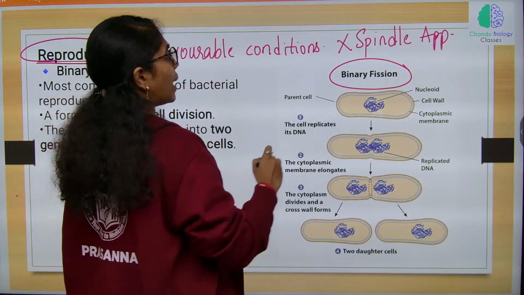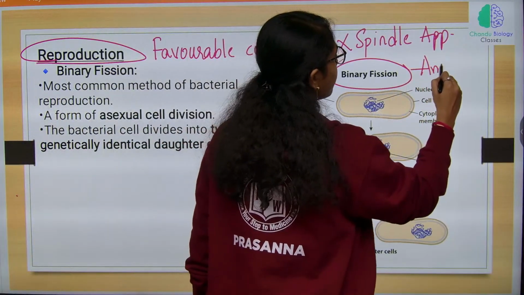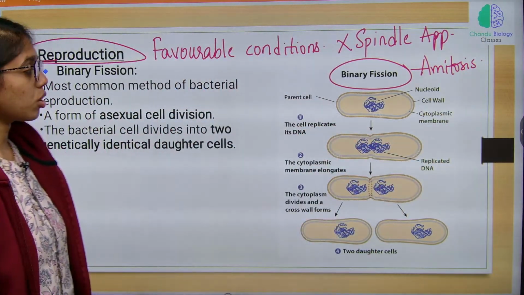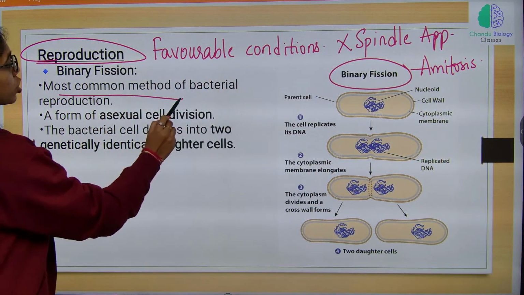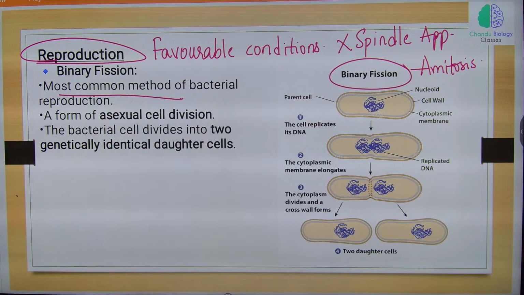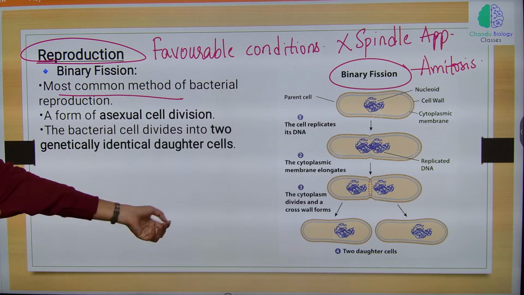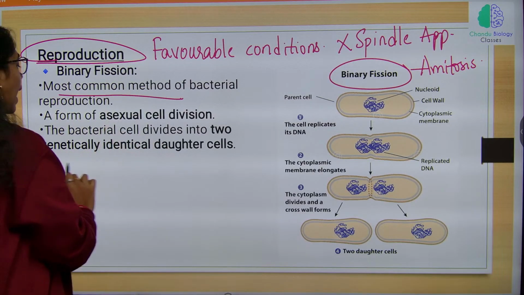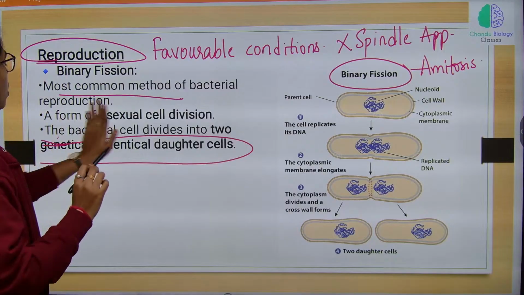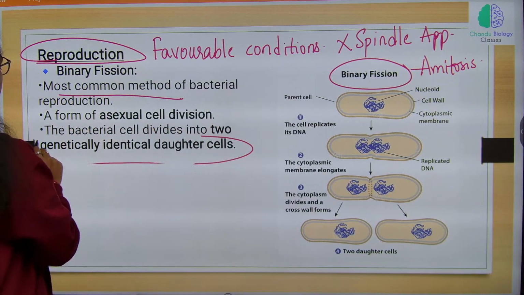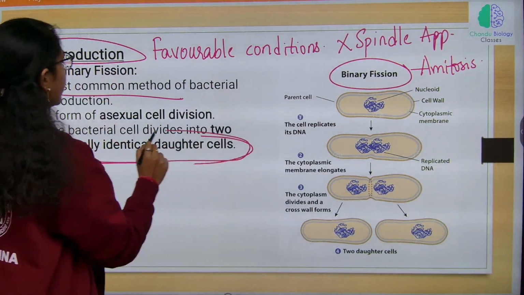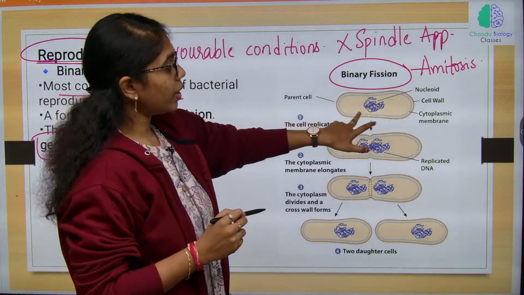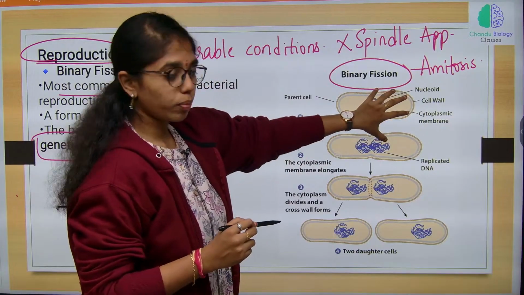That is why binary fission is also called amitosis. This is the most common method of bacterial reproduction, a form of asexual cell division. The bacterial cell divides into two genetically identical daughter cells. Here you can see the nucleoid, cell wall and cytoplasmic membrane.